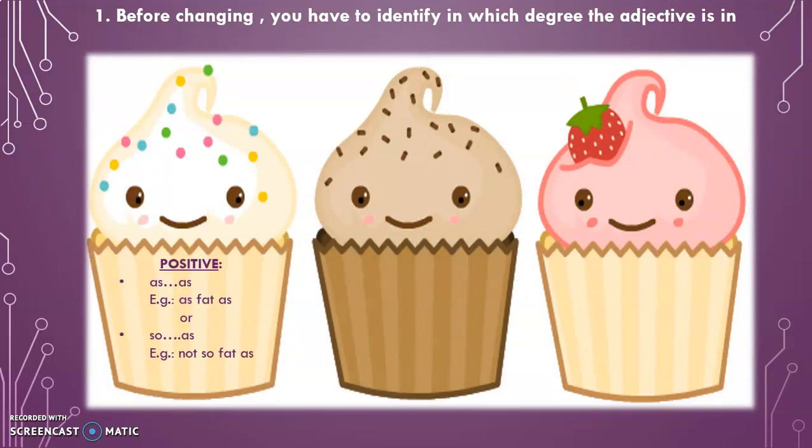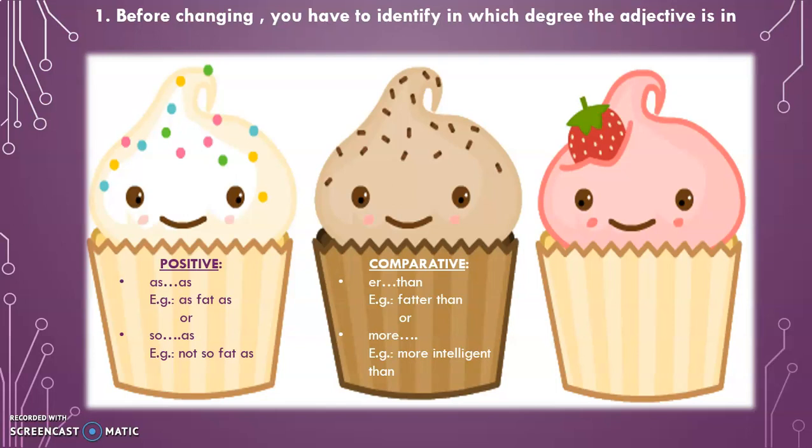For example, positive degree has the form as dash as, for example, as fat as. If the sentence is negative, you can use not so, and the example is not so fat as. Comparative form is the er form of the adjective, and than is used after the adjective.